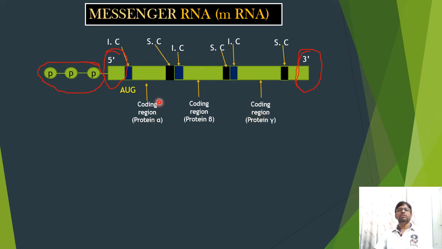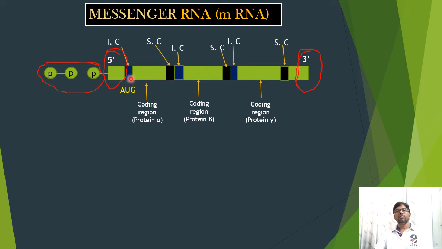Here this is the coding region for protein alpha. The blue region is the initiation codon. Usually AUG acts as the initiation codon both in prokaryotes and eukaryotes. There is one black region at the end of the coding region, which is the stopping codon.